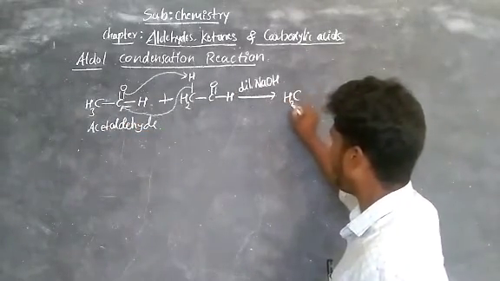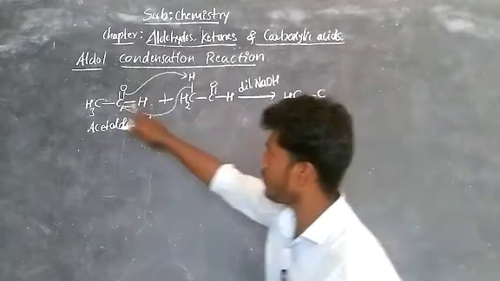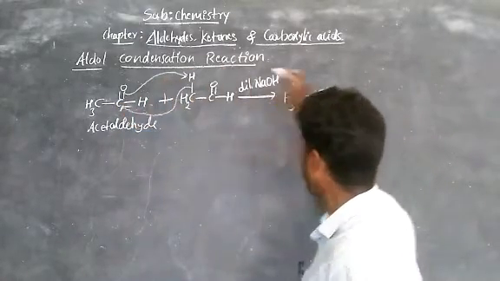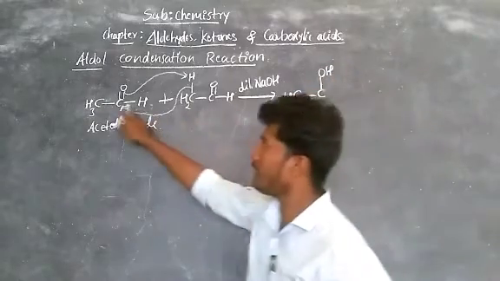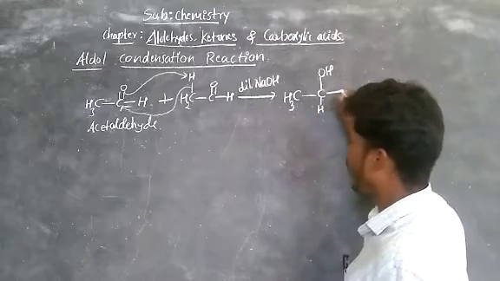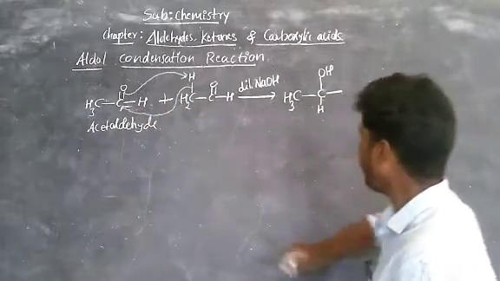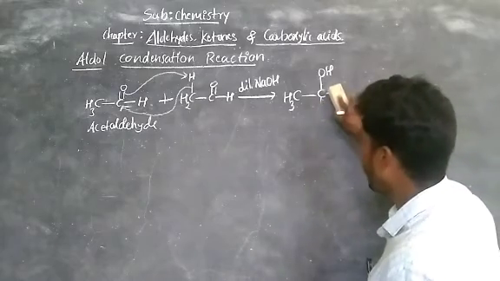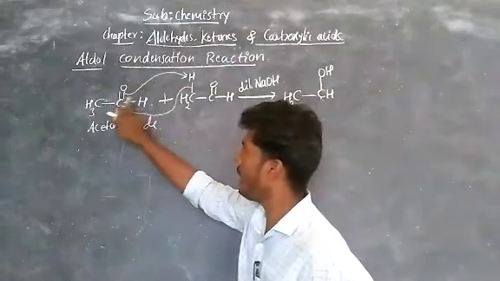Observe carefully CH3, then carbon, this bonded electron will abstract hydrogen, then oxygen becomes OH. Then here there is C and H, this one C and H becomes CH.